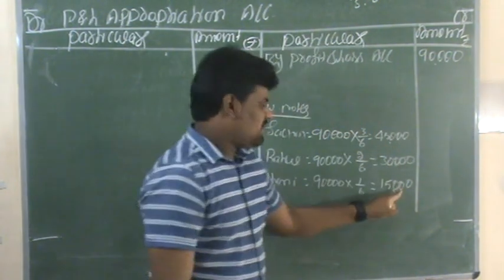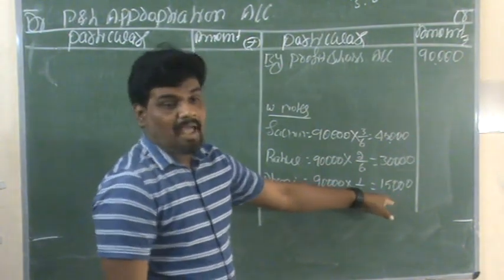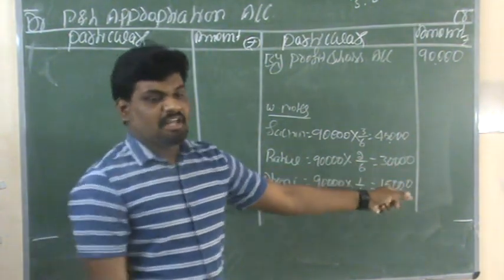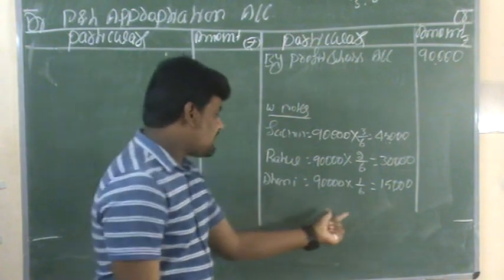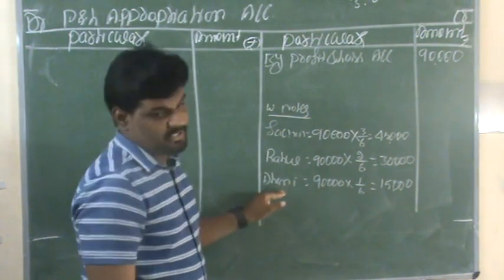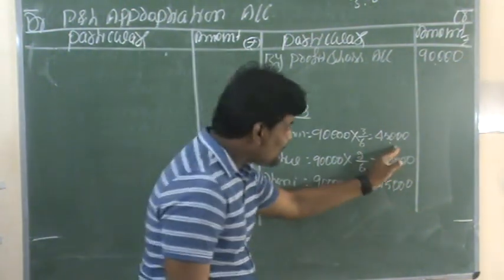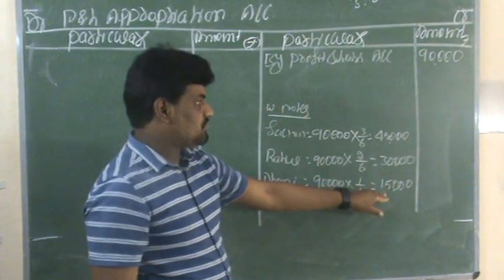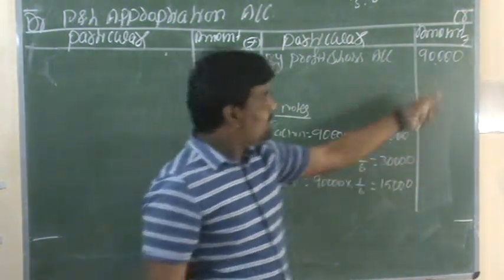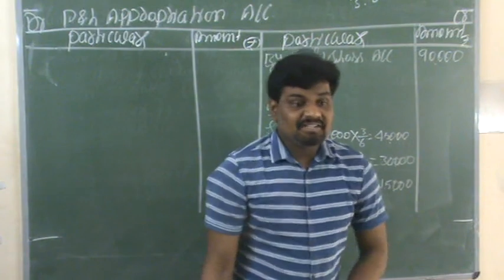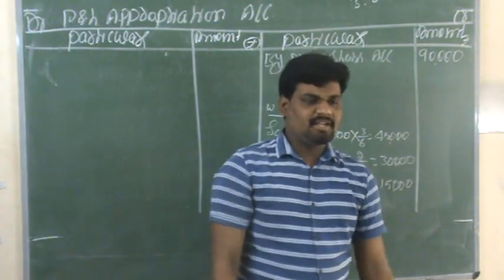So this is 15,000. This is, as per the profit sharing ratio, the share of profits of Dhoni. So 45,000 plus 30,000 plus 15,000 is the total amount of 90,000. This is the distribution of profits among the partners.